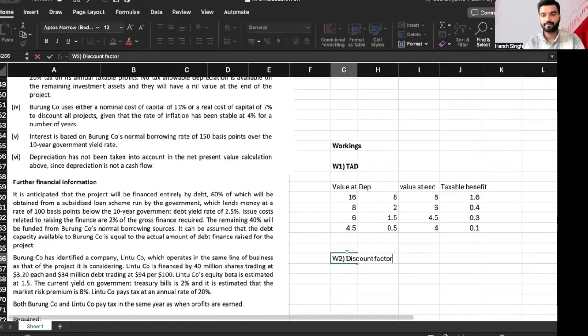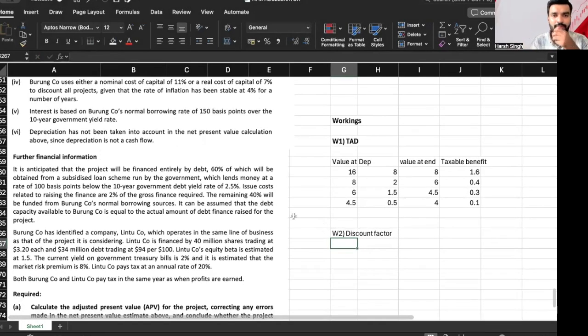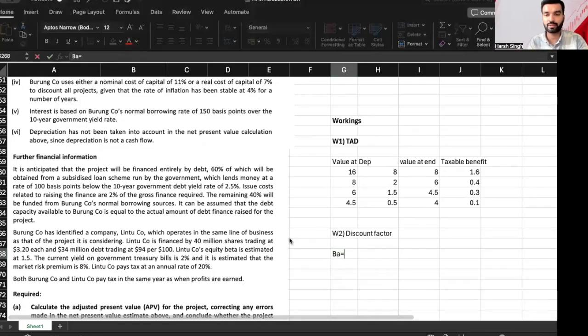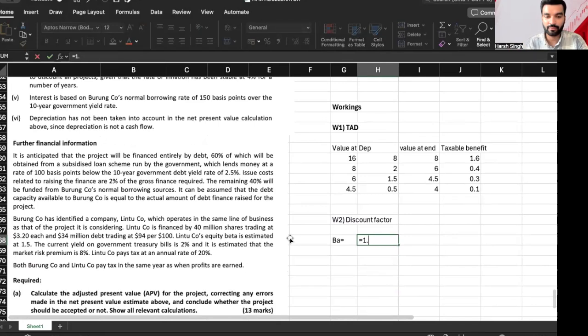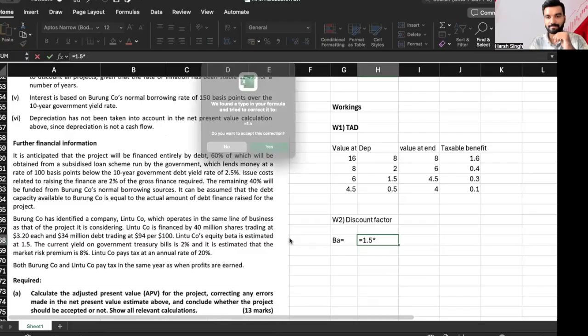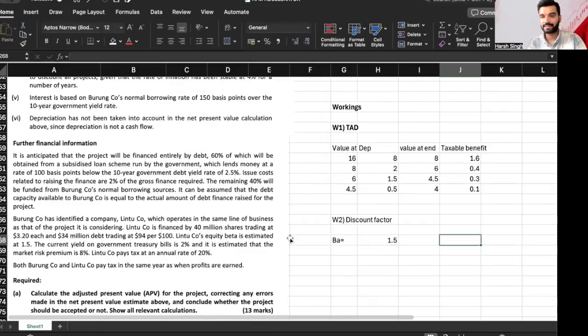Discount factor. Correct. I need a pure discounting based number. I can do that, everyone. Beta equity. I just need to find out beta asset, which is equal to beta equity, which is how much? 1.5 multiplied by what is the value of equity? Okay, we have to calculate that. Now it is getting interesting.